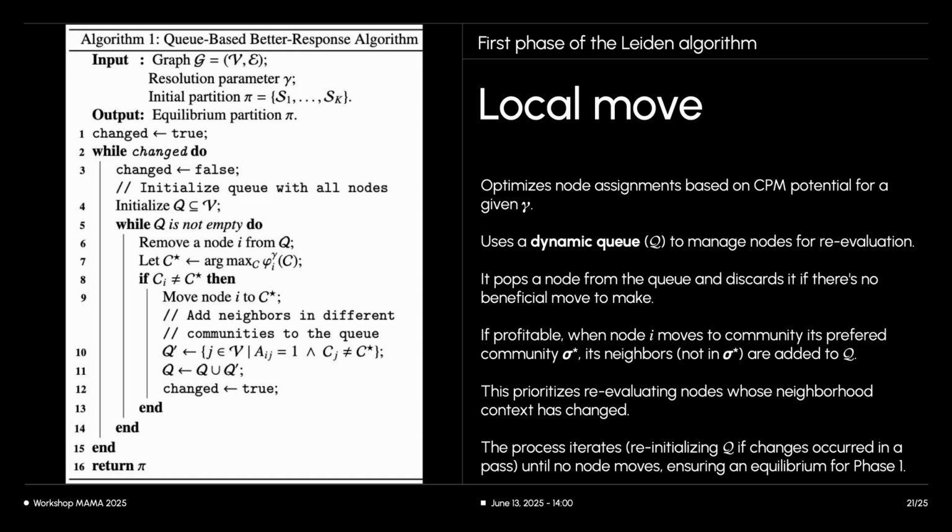Therefore, to reach a local maximum, we need to repeat this queuing and moving process. It continues until a full pass occurs where the queue empties with no nodes having moved. This ensures a stable game equilibrium is reached for this phase.